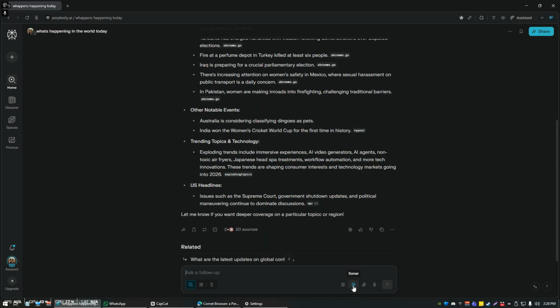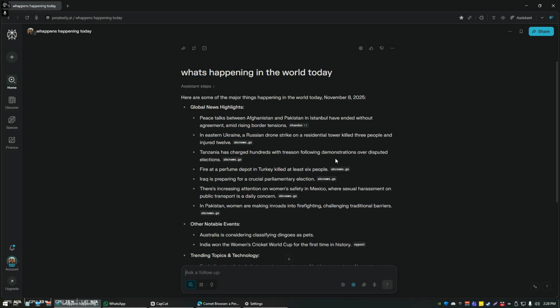And like I say, if you like the interface of ChatGPT, you can use that. If you like the way that, for example, Grok is unfiltered and doesn't have necessarily any bias, and you can just ask Grok whatever you want, you can switch over to Grok, or Gemini, or whatever your favorite chat agent is. So that's cool. That's great. So we have access to everything from our Comet browser.